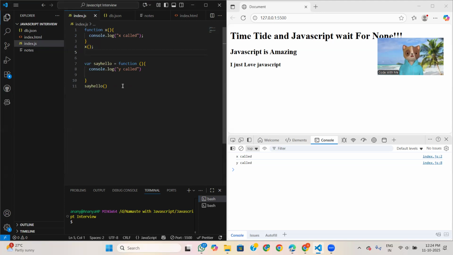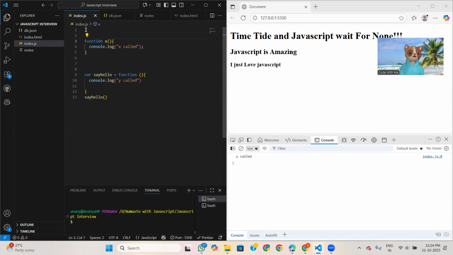And the difference between these two, function statement and function expression, is nothing but hoisting. In the first scenario, the function statement, if I call x before its declaration, it will store the whole function.